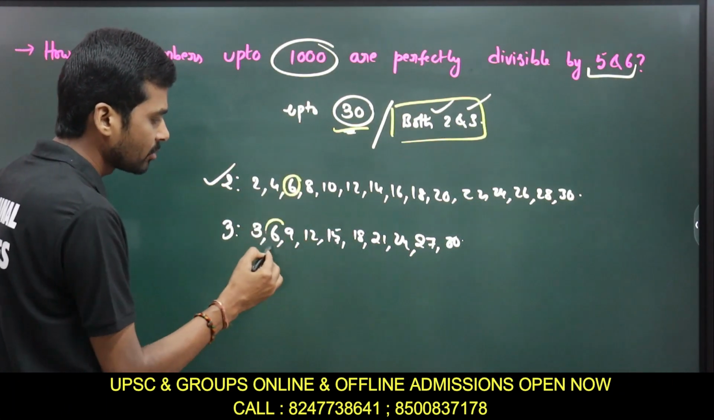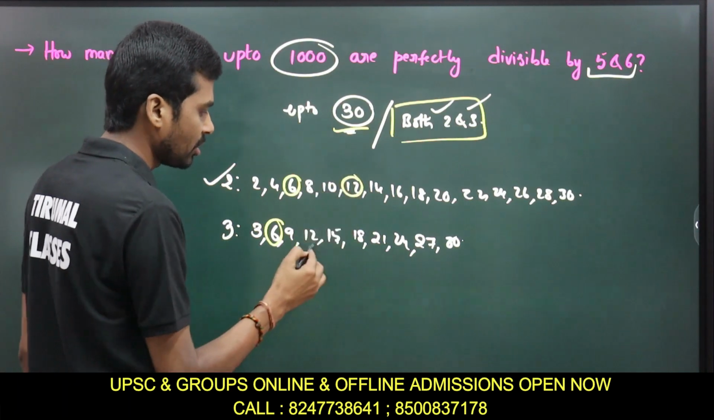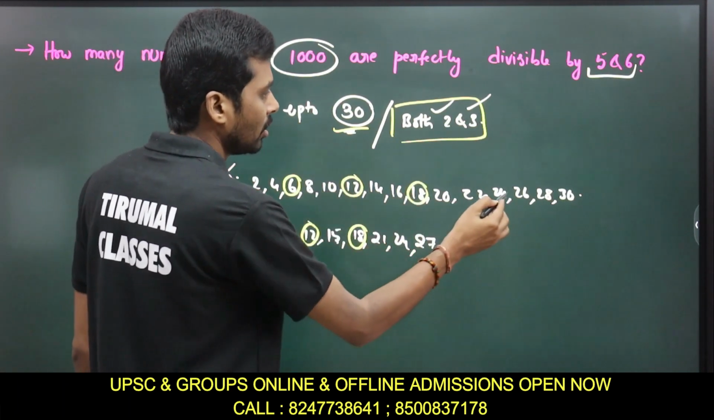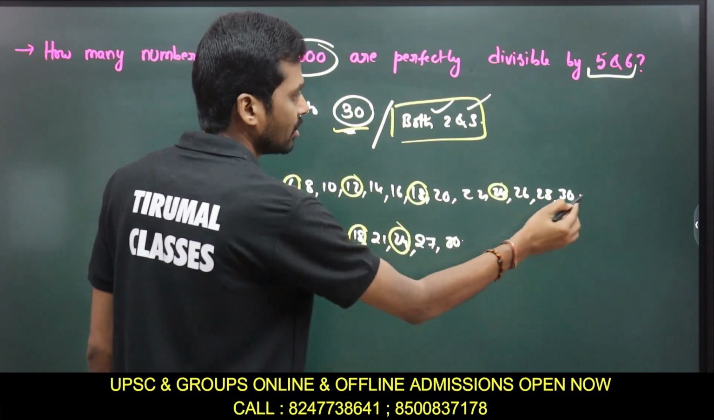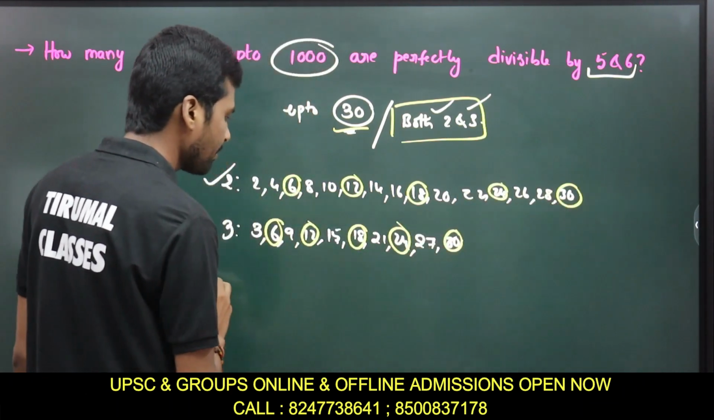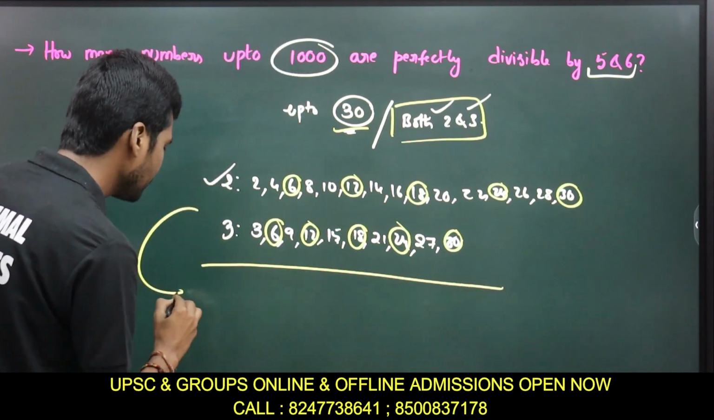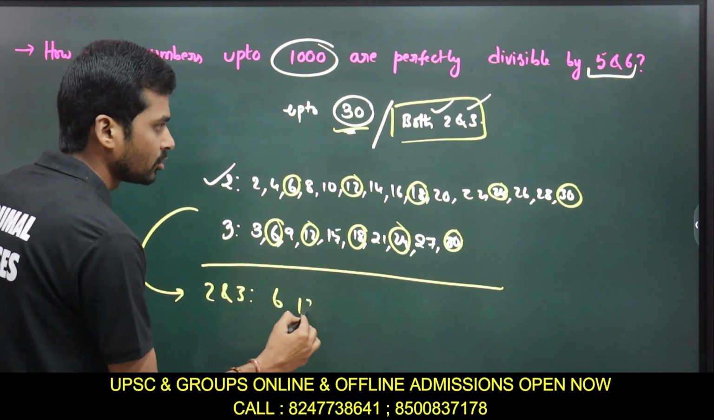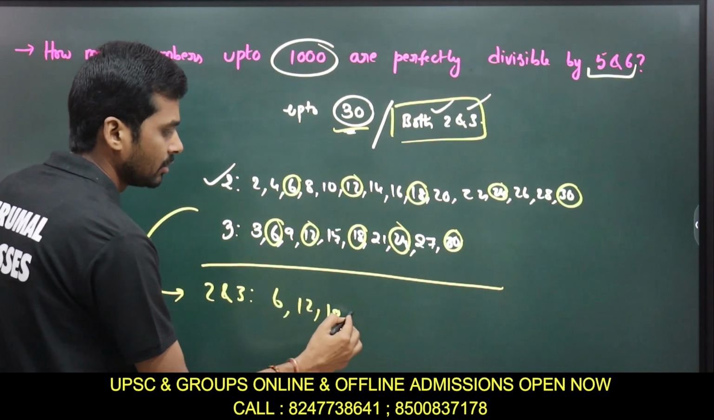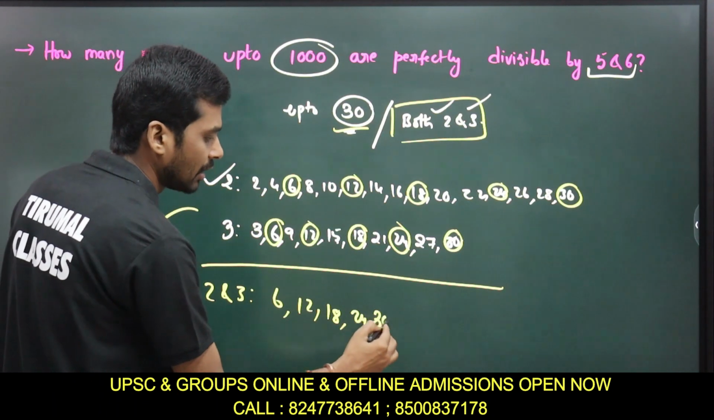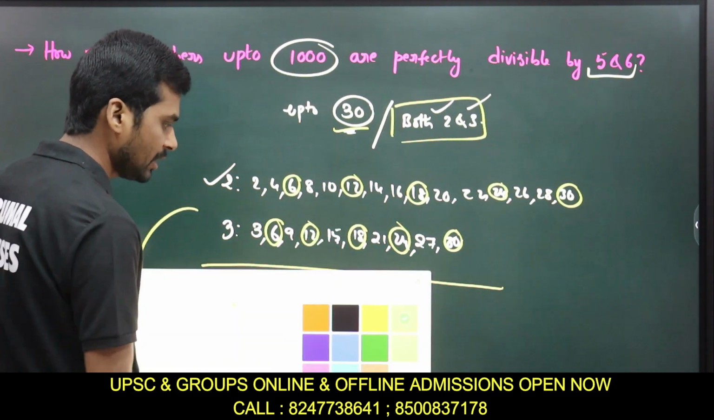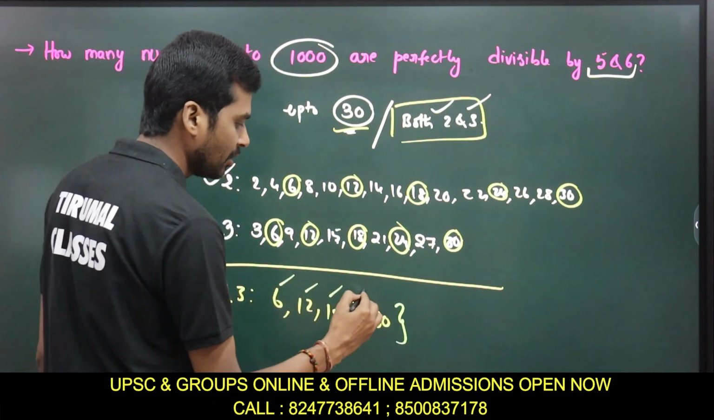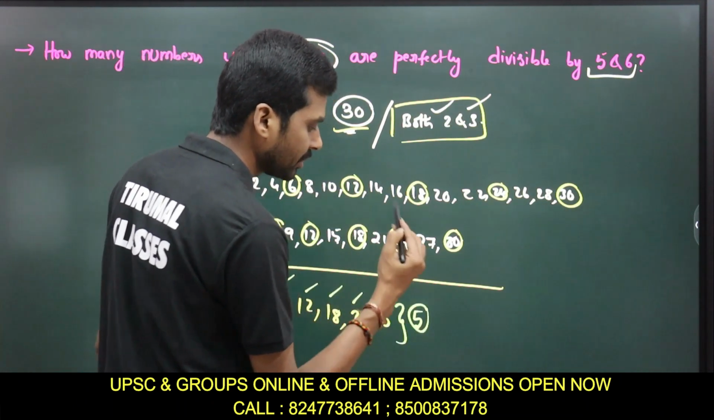Suppose I mark them: 6, and the next number is 12, and the next is 18, and the next is 24, and the next is 30. If I write them separately, the numbers which are divisible by both 2 and 3 are 6, 12, 18, 24, 30. So how many such numbers do we have? 1, 2, 3, 4, 5. So there are 5 such numbers.